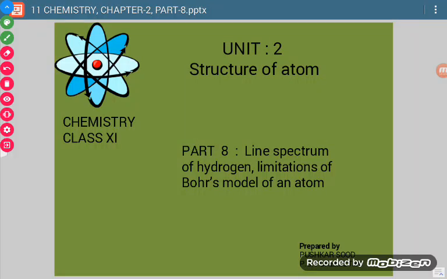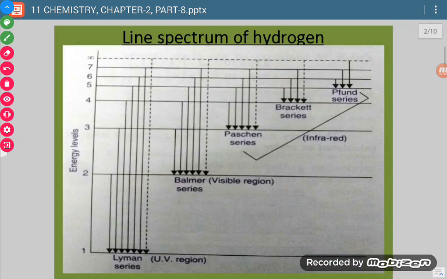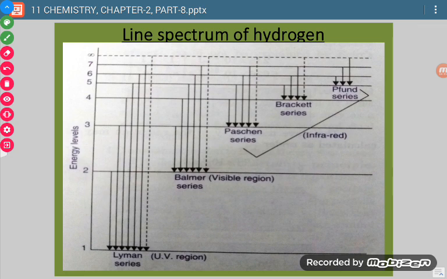Students, so today we are going to discuss the line spectrum of hydrogen and the limitations of Bohr's model of an atom. First of all, as we discussed in the previous session, the line spectrum of hydrogen is like this. We are getting a large number of lines here. This line means transition of an electron from the second energy level to the first energy level.